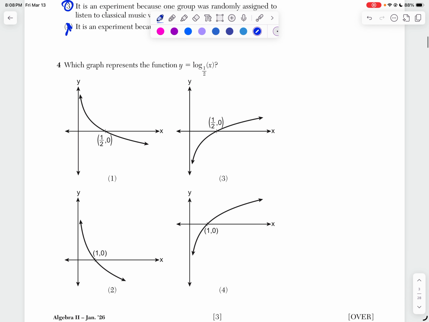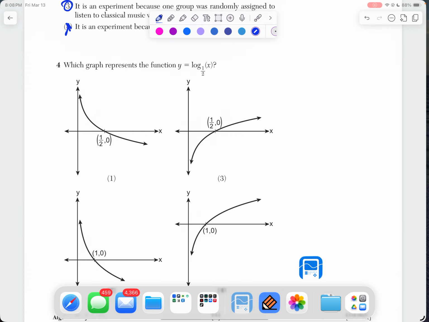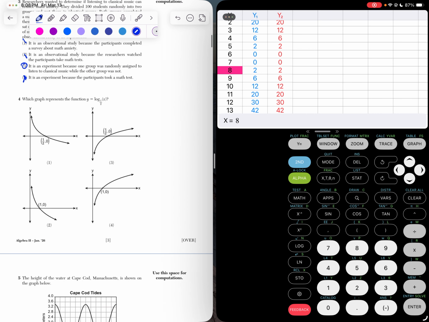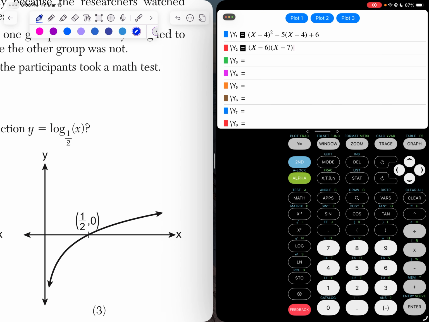All right. Number 4 says, which graph represents the function y equals log base 1/2 x? Well, if you're like me and someone who might forget what the graph looks like, one thing I do is I can just type this into my calculator. So let's go to y equals, and we're going to type that equation into y1.